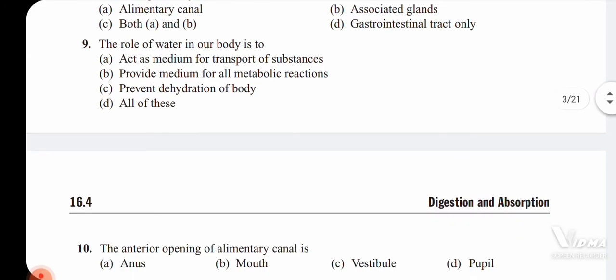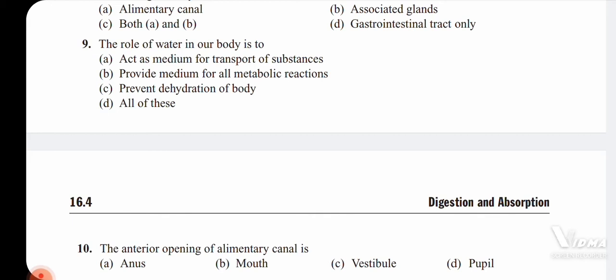Next question, the role of water in our body is to act as a medium for transport of substances, provide a medium for all metabolic reactions, third, prevent dehydration of the body, and option D is all of these. So the water acts as a medium for the transport of substances, that is the role of the water. It provides the medium for all metabolic reactions.